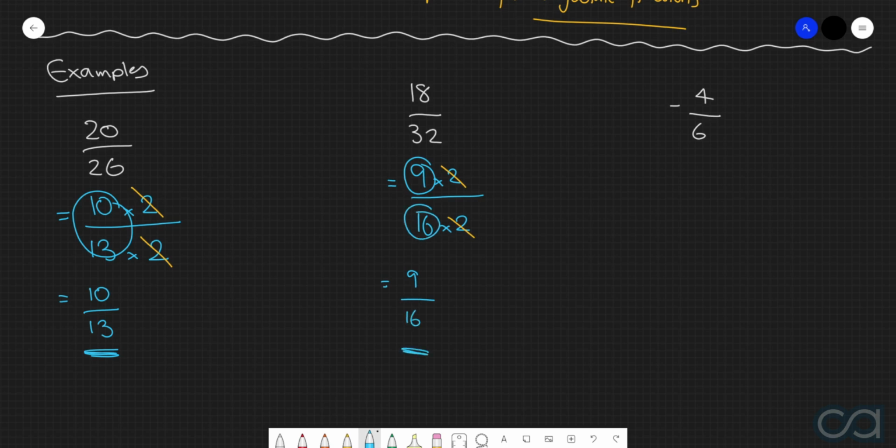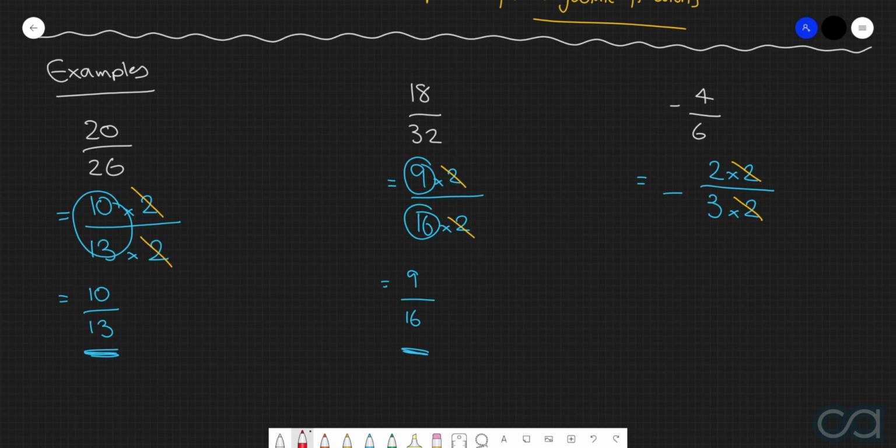And then finally we have negative 4 over 6. So we know that we can rewrite negative 4 over 6 as negative 2 by 2 over 3 by 2. In this case, the common factor is 2, so we can cross out this 2 and this 2. Just a quick word of advice here as well, be very, very careful to make sure that the amount of things that you're crossing from the top is identical to the amount of things that you're crossing from the bottom.